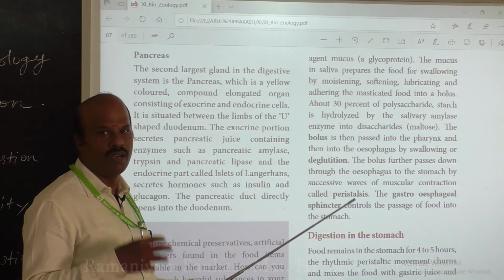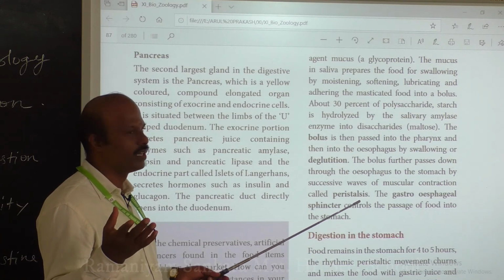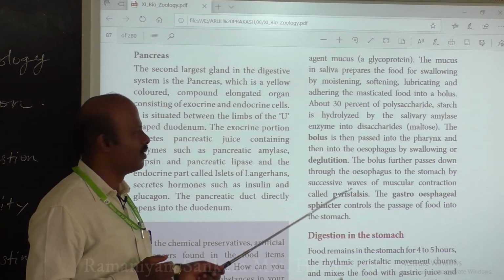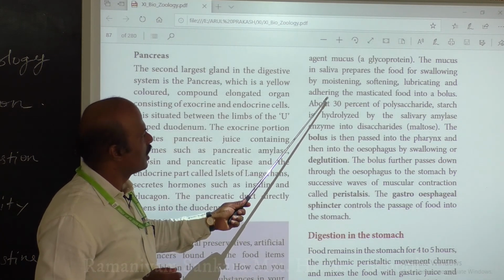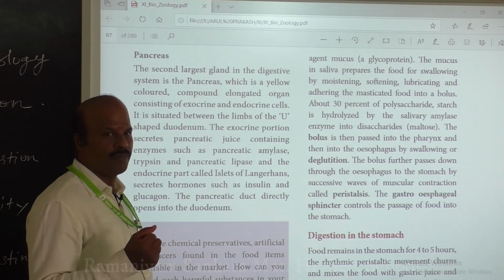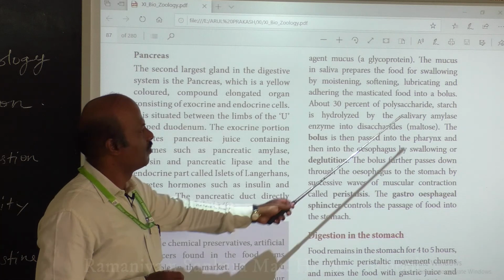So the saliva will mix with the food, and it will soften the food, moisten the food and lubricate the food. All this process will help the food to get easily swallowed. And then it causes the attachment of the masticated food into a bolus. After this, the food will be converted into a small ball-like substance, and it is called a bolus.